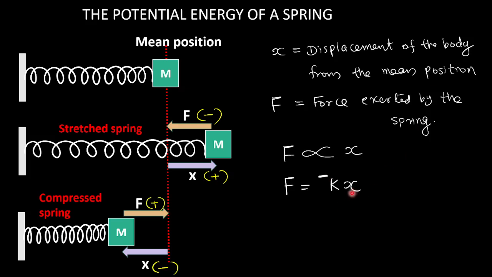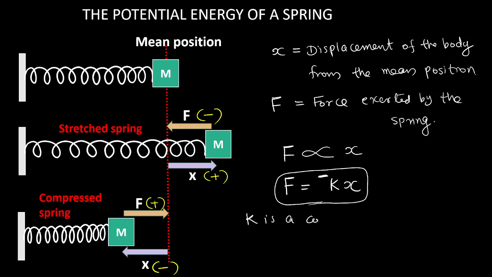If x is positive, F will be negative. For example, if x equal to plus 10, clearly F will have a negative sign. F and x have opposite sign, that is why I put a negative sign on the right side. This formula you have to memorize, where k is a constant.